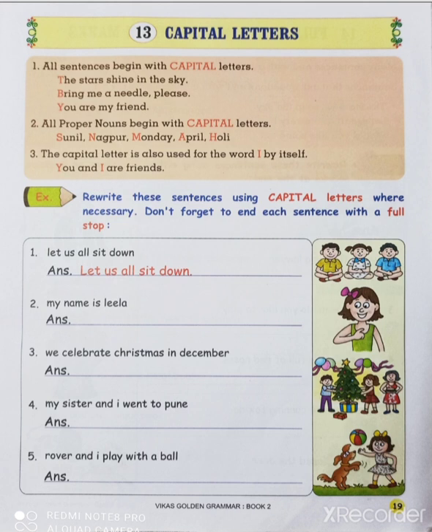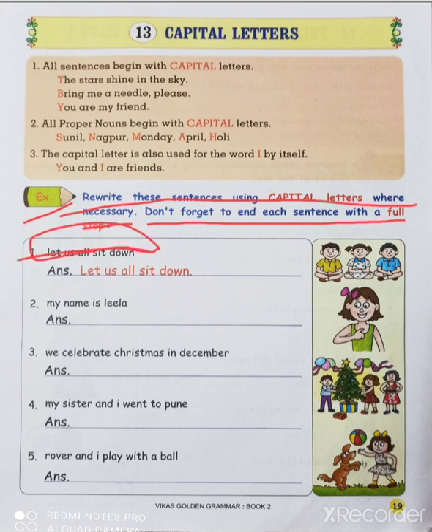Moving to the exercise. Rewrite this sentence using capital letters when necessary. Don't forget to end each sentence with a full stop. Okay, already they have given the sentences here, but they have given wrong sentences. What do we have to do? We have to properly use the capital letters whenever it is necessary, and don't forget at the end to use a full stop.